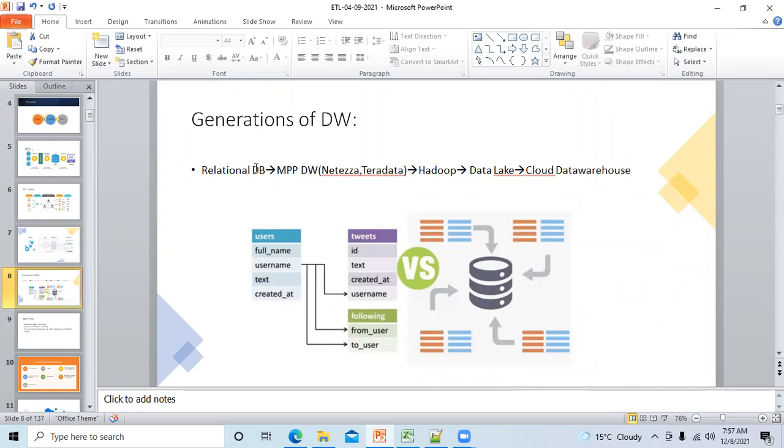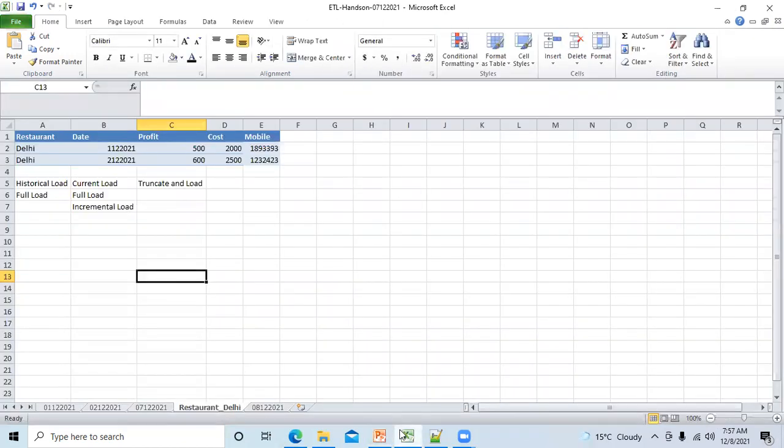The data warehouse started from the relational database. Relational databases are your Oracle, Microsoft SQL Server, and all those things. Why are they known as relational databases? Because you are storing data in rows and columns format. So the one which I have shown you here is known as relational data. Why? Because they have a relation. You see, all the data, they have some relation. If I'm saying 500, this has a relation to the Delhi restaurant. It means in the Delhi restaurant, I have made a profit of 500 on 1st of December. So this is known as relational data. Relational data you can store in table, rows and column formats.